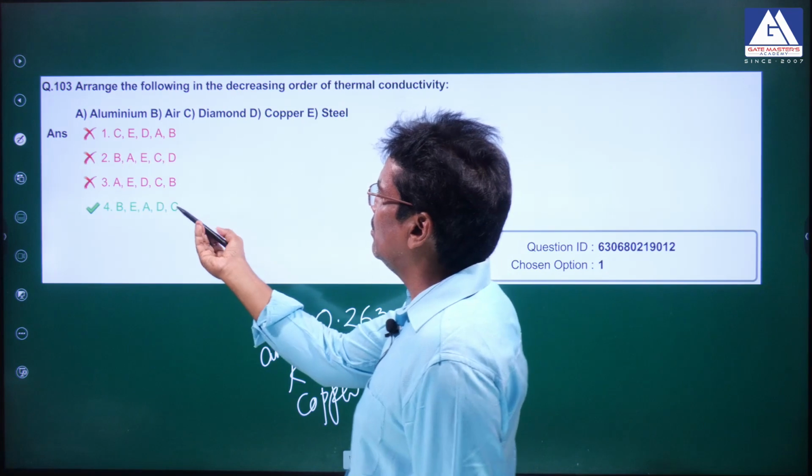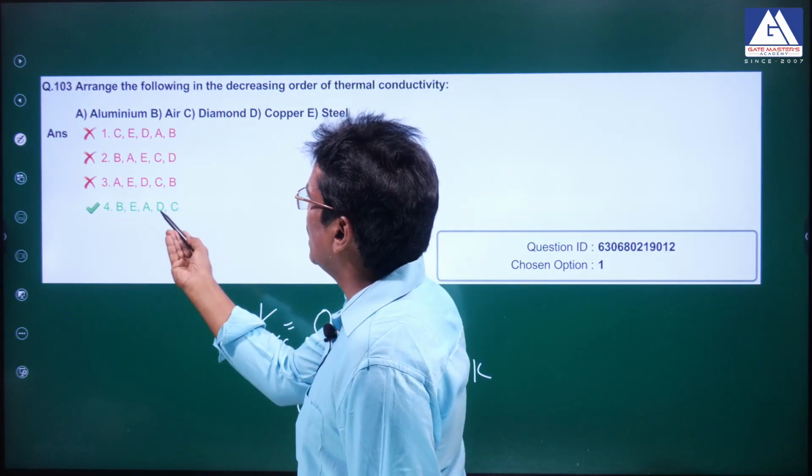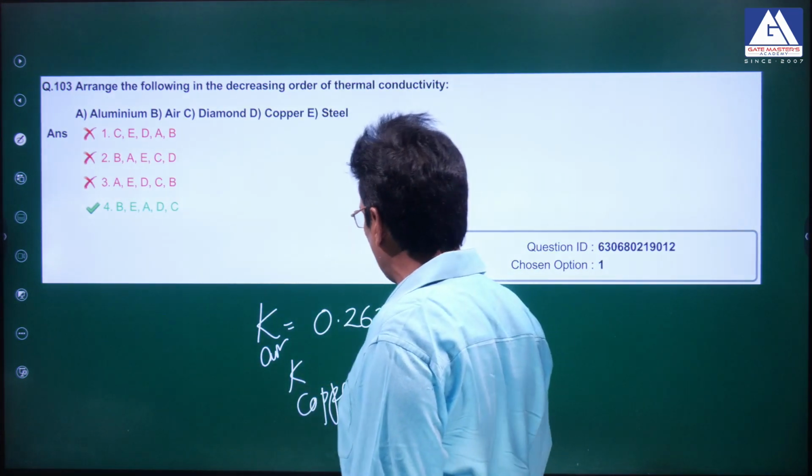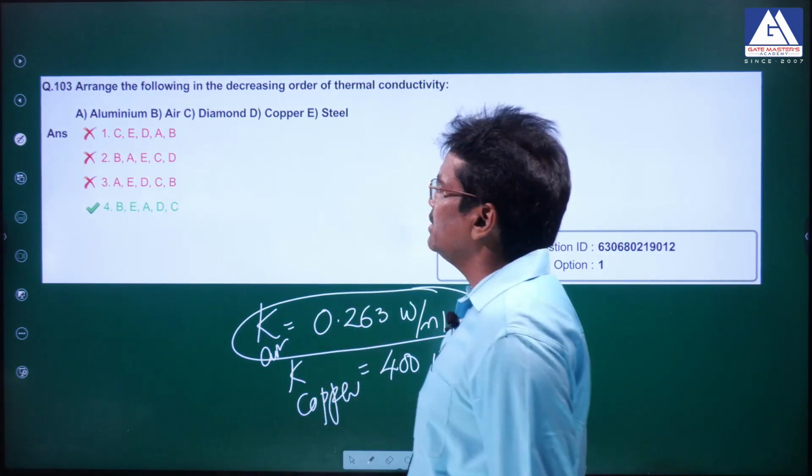According to what was given, D is in decreasing order, which means D is lower than B. Air is a very bad conductor.